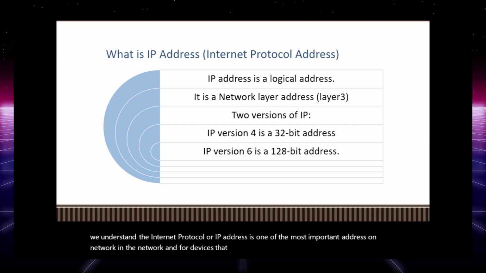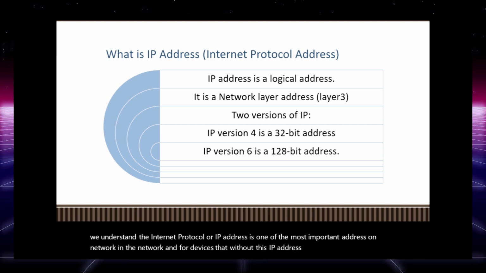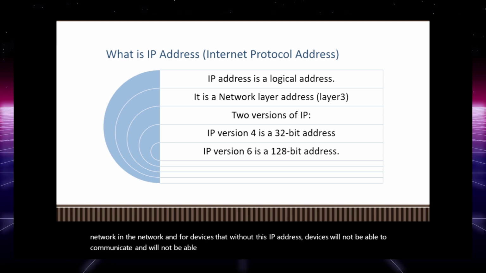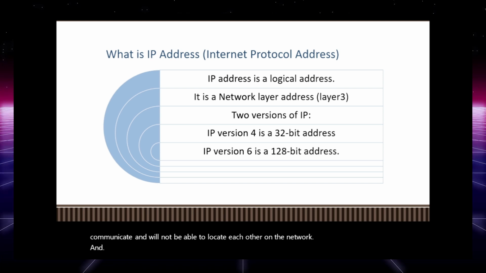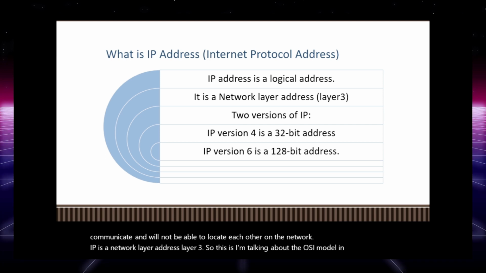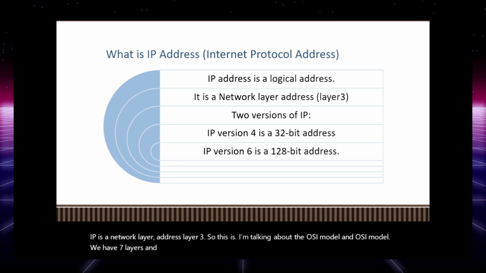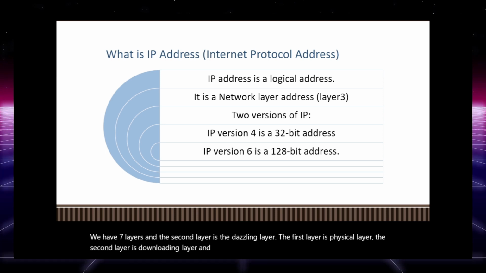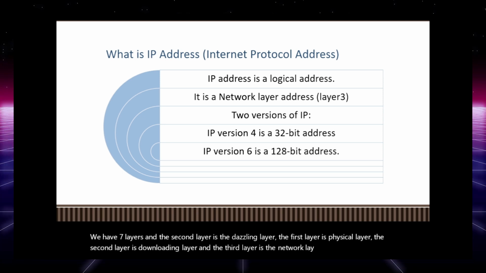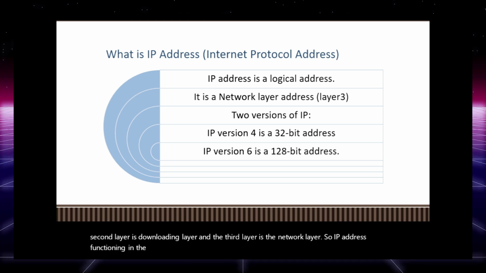Without this IP address, devices will not be able to communicate and will not be able to locate each other on the network. And IP is a network layer address, layer 3. I'm talking about the OSI model. In the OSI model, we have 7 layers. The first layer is the physical layer, the second layer is the data link layer, and the third layer is the network layer. So the IP address functions in the third layer, which is the network layer.